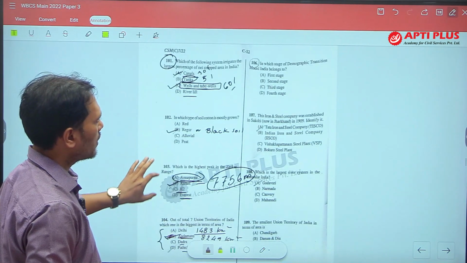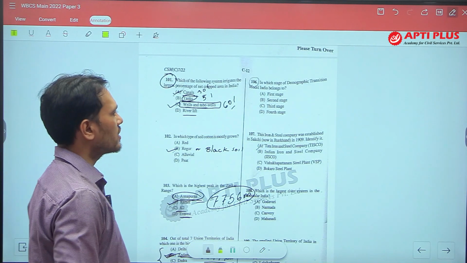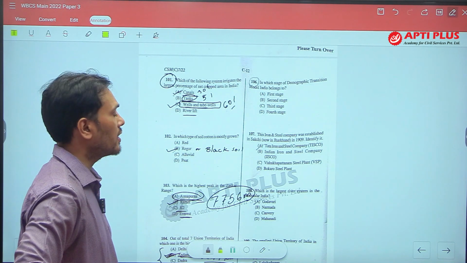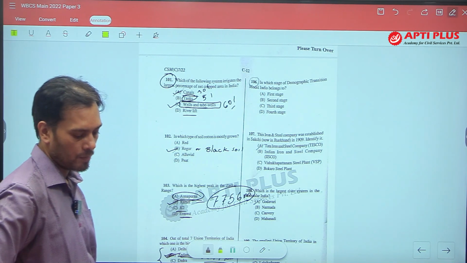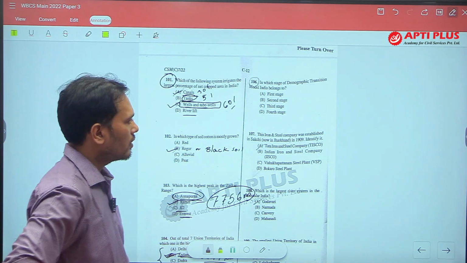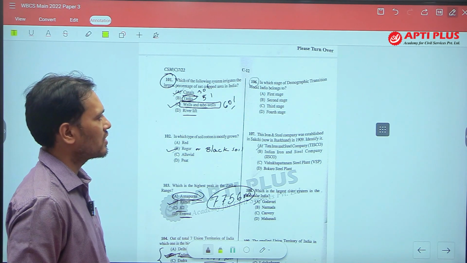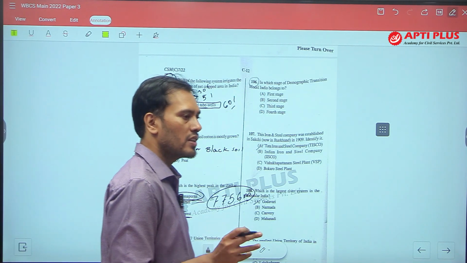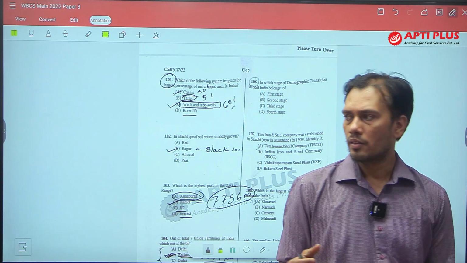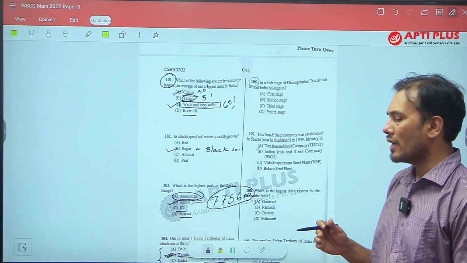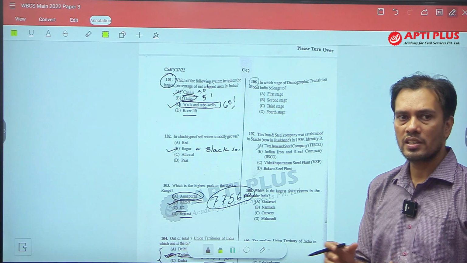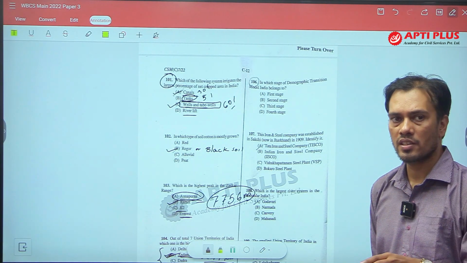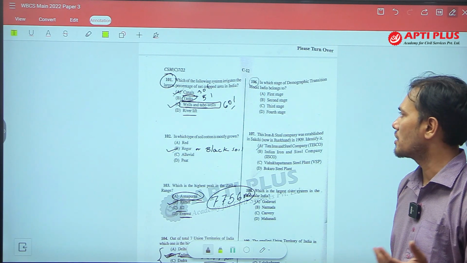Next, question number 106. In which stage of demographic transition model does India belong? We have to know what is the demographic transition model and what are its stages. Demography is the study of population, and when in a country the population changes in a certain way, those changes are divided into certain stages, and that model is called the demographic transition model.